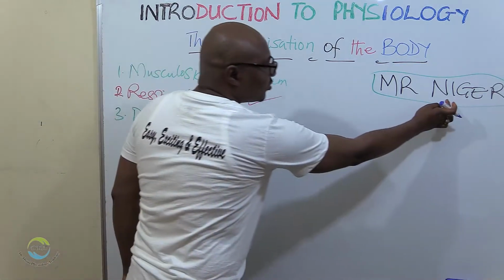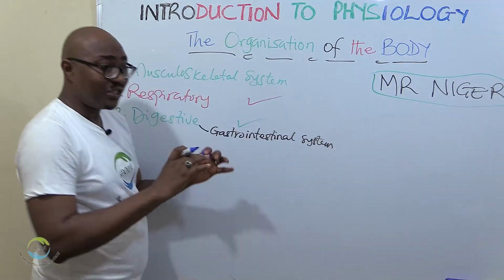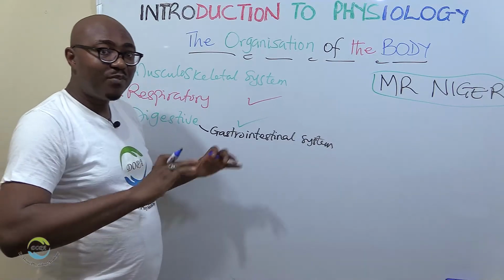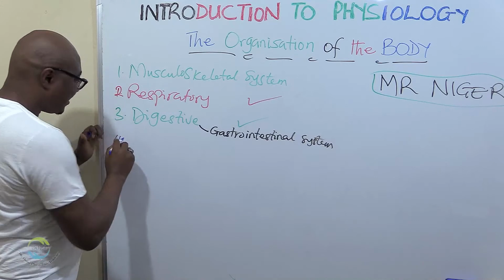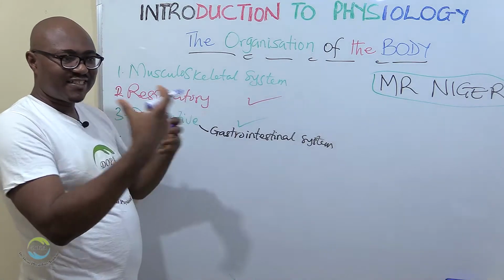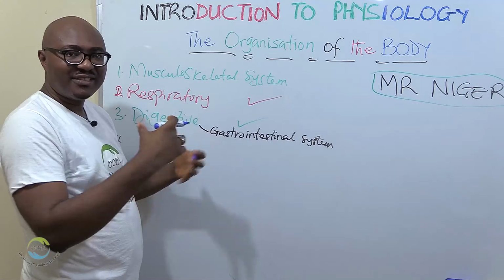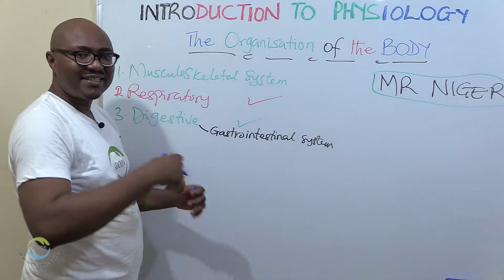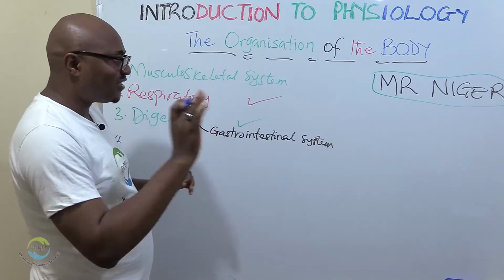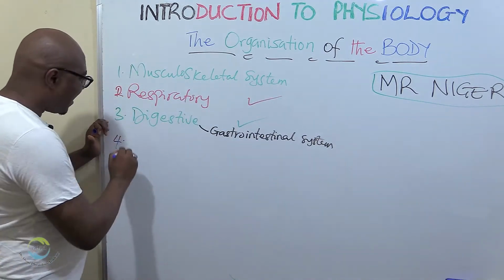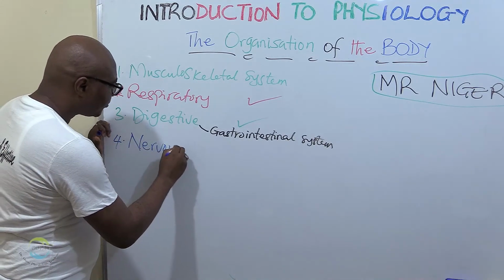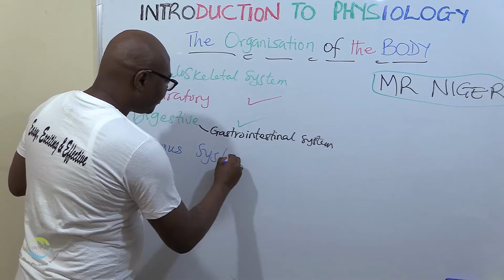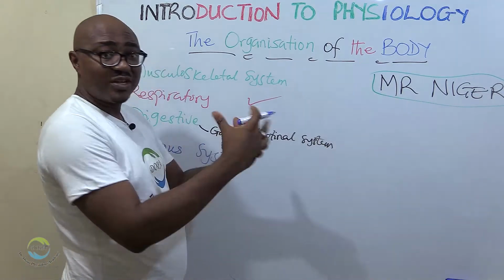So the next one, irritability, which is the ability to respond to stimuli. Okay? And stimuli has to do with changes. When there's a change in the environment, it detects it and responds appropriately to that change. That's irritability. And then you have the nervous system, the ability to respond to stimuli.